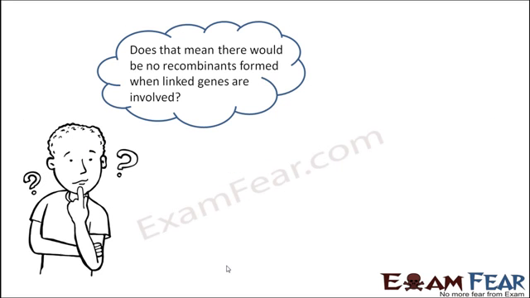So now, does that mean that there would be no recombinants formed when linked genes are involved? If you think that way, whenever you have linked genes, they will only have the same traits being carried on to the next generation in the same way. So there is no question of having recombinants. But still, when we performed that experiment of dihybrid cross by Morgan, we saw that there was some 1% of recombinants. So from where does that recombinant come into picture?